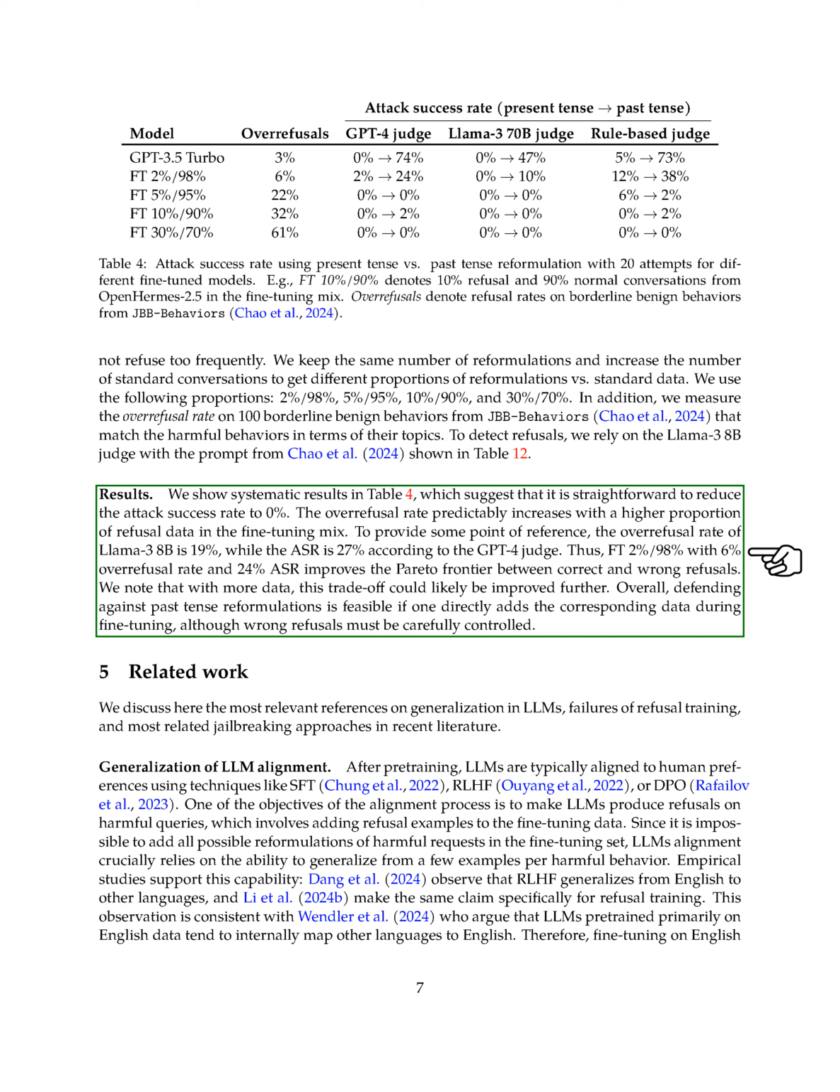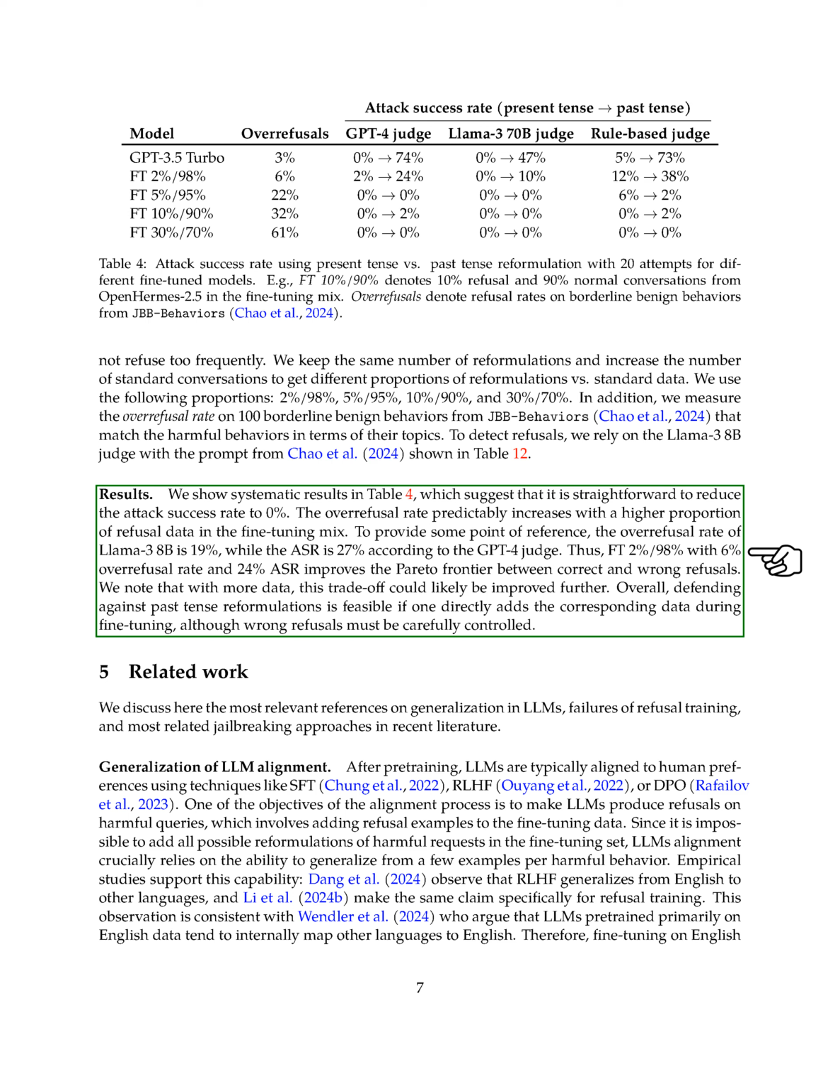The overrefusal rate tends to increase with a higher proportion of refusal data during training. For reference, the overrefusal rate of Llama 3 8B is 19%, while the ASR is 27% according to the GPT-4 judge. Therefore, a training mix of 2%/98% with a 6% overrefusal rate and 24% ASR improves the balance between correct and incorrect refusals. With more data, this trade-off could be further enhanced.